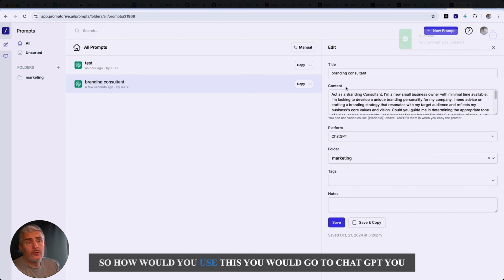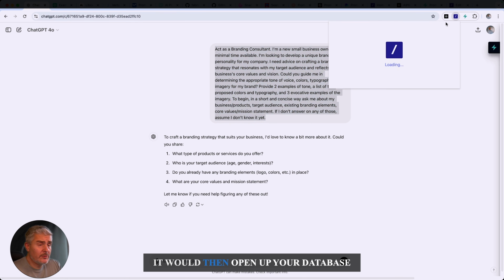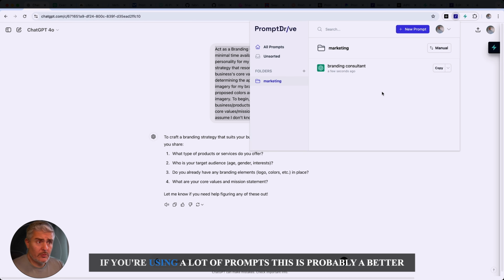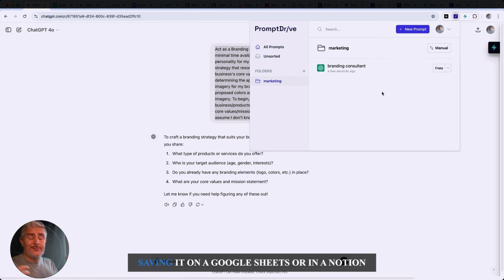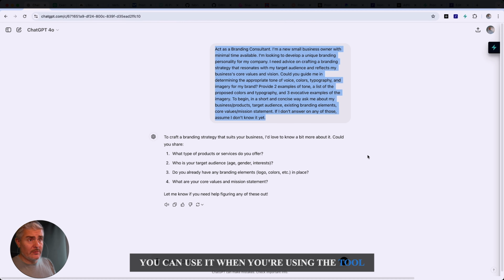So how would you use this? You would go to ChatGPT, you would click it. It would then open up your database. And from here, if you're using a lot of prompts, this is probably a better version than saving it on a Google Sheet or in a Notion file. With this tool, as it is a Google Chrome extension, you can use it when you're using the tool.